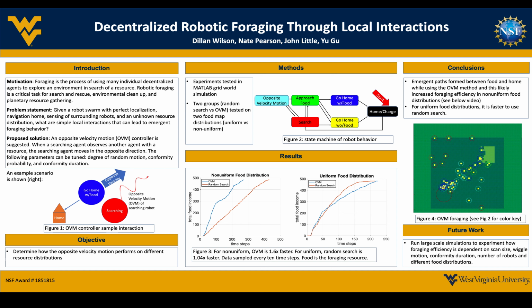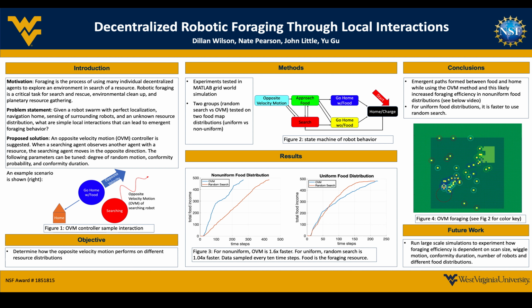Our main goal was to explore local interactions that can lead to emergent behaviors for foraging swarms. Examples in nature include pheromone trails with ants and wiggle dances with honeybees. Our group proposes a simple yet effective method, opposite velocity motion. An example scenario with an OVM controller can be seen in Figure 1. In the example, a searching robot prioritizes motion in the opposite direction of a robot going home with food. Our hypothesis is that there's a higher probability of finding food in this opposite direction.